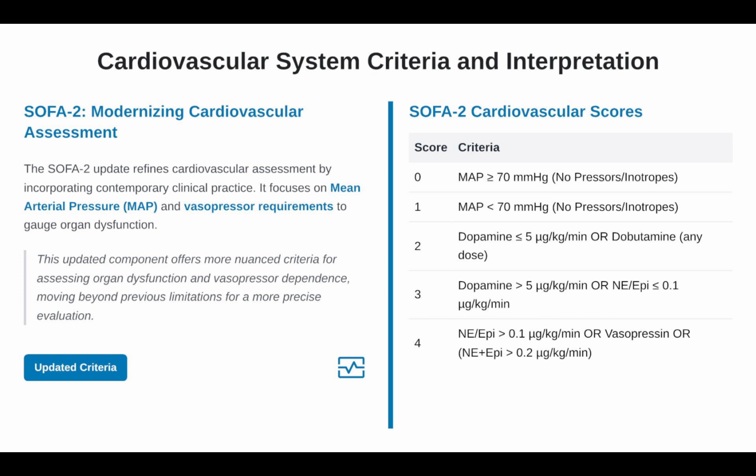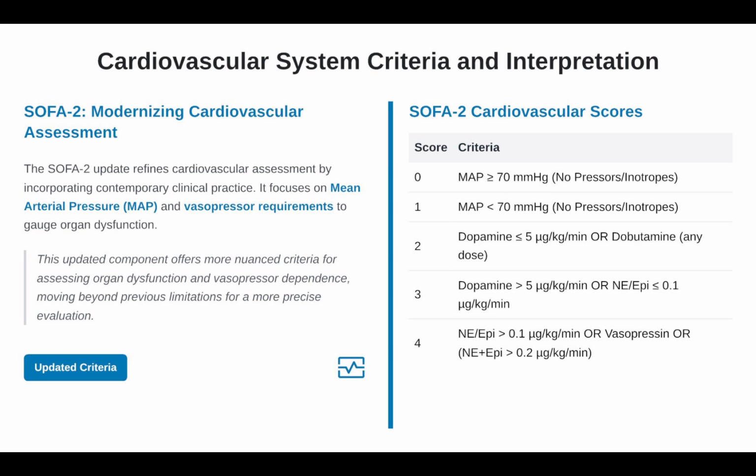Cardiovascular criteria evaluate hemodynamic stability, key in shock states like septic or cardiogenic shock. It uses MAP and vasopressor dependence. Detailed criteria: 0 means stable, which includes MAP more than 70 mmHg and no vasopressors. 1 means mild instability, which includes a MAP of 65 to 69.